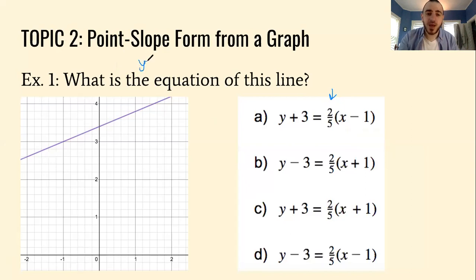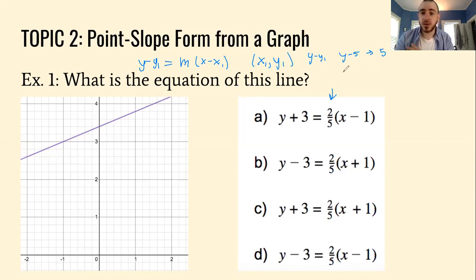formula is y minus y1 equals m times x minus x1, where x1, y1 represents the numbers of the point on the line, and m is the slope here. So just be careful of these negatives, because say if you see y minus 5, you know that the y point is going to be 5, right?